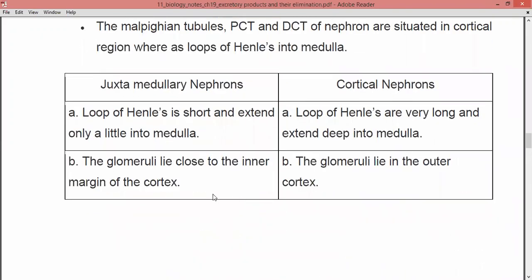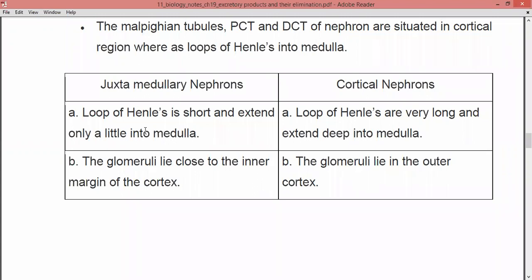Now there are two types of nephrons: the first is juxtamedullary nephrons, and the second is cortical nephrons. Let's see the main difference between them. In juxtamedullary nephrons, the loop of Henle is very long and extends deep into the medulla.